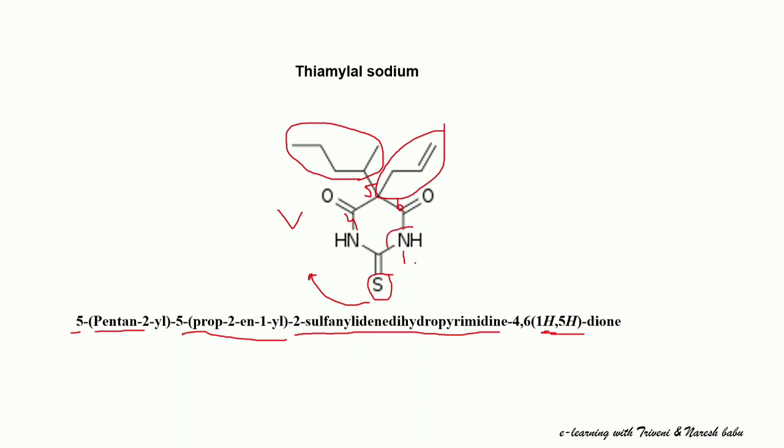The first position and fifth position nitrogen atoms are attached with hydrogen, that's why 1H 5H dione. 5-pentan-2-yl, 5-prop-2-en-1-yl, 2-sulfonylidene dihydropyrimidine, 4-6, 1H 5H dione.